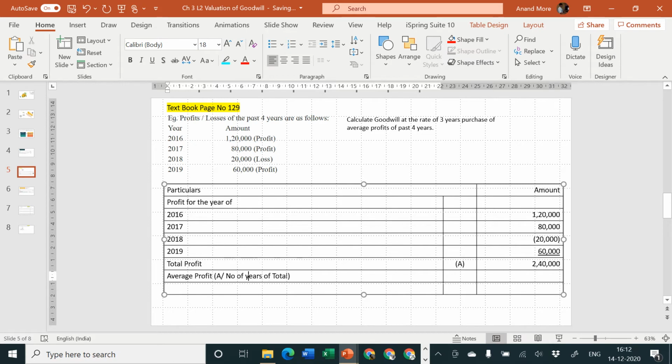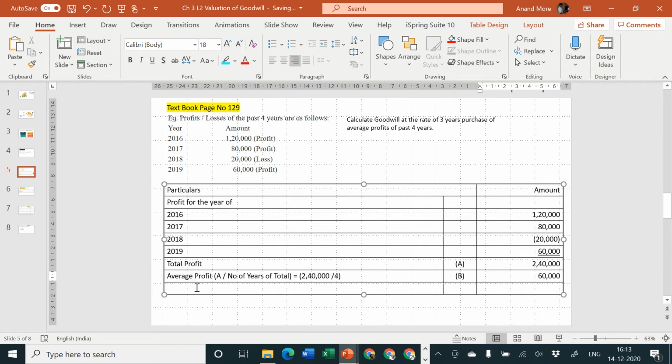What is A? A is the total which we have calculated earlier. That goes to 2,40,000 divided by 4. That is our point number B, and that will be 60,000.